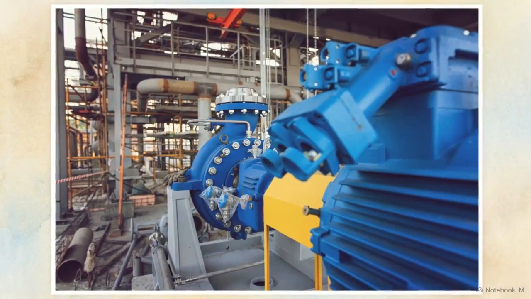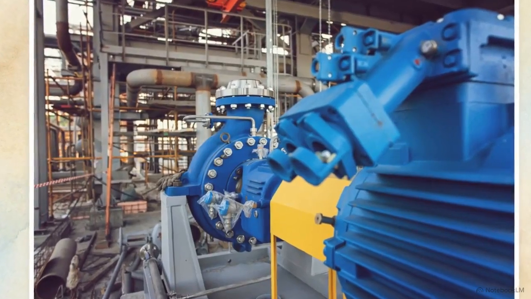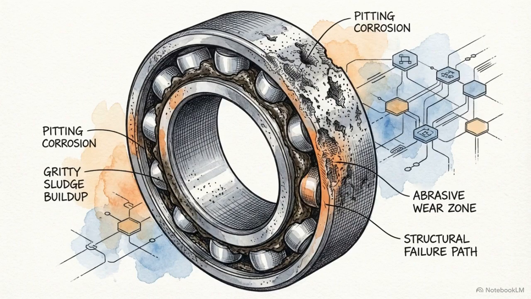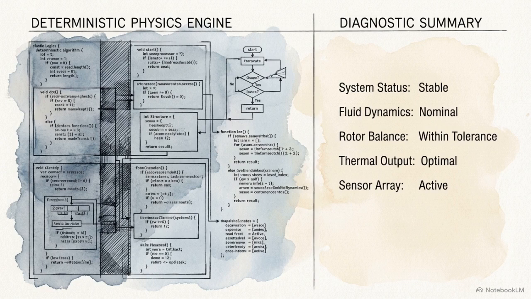A deterministic approach analyzes the centrifugal pump by tracking exact physical mechanisms. Instead of a generic probability score, it identifies a specific fault, like bearing outer race spalling caused by lubrication contamination. Predictive maintenance fails when reliability engineers cannot safely act on statistical guesses. They require auditable mechanical proof. Building trusted, mission-critical industrial AI requires a strict architectural demarcation between diagnostic reasoning and language generation.